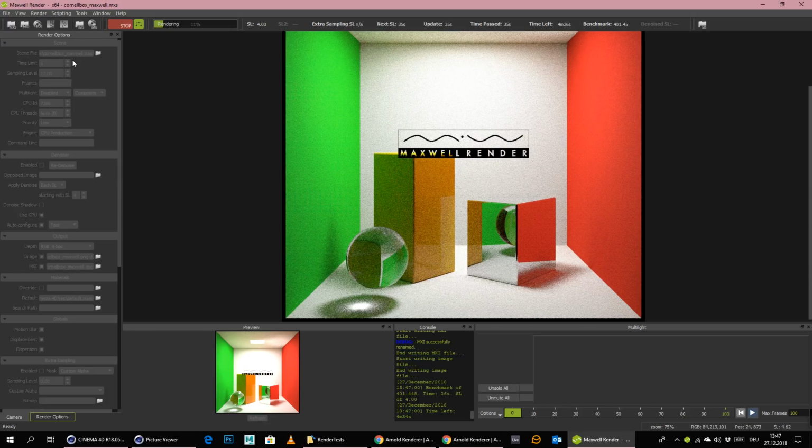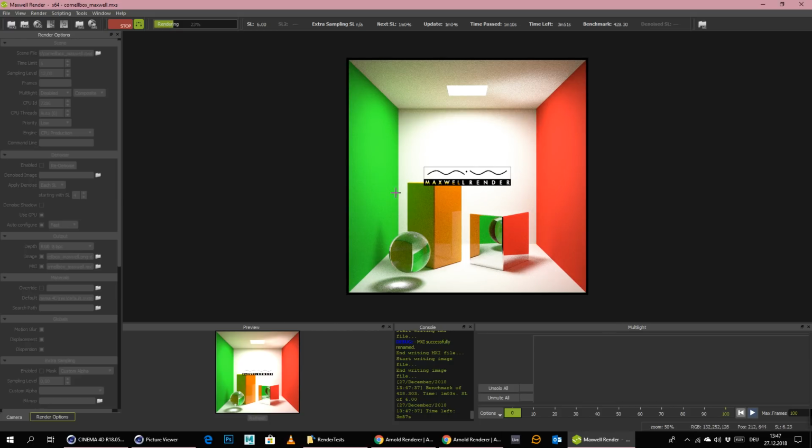There are some options that we have. I think here on the left side there's also a new denoiser that definitely helps, of course, Maxwell a lot. But like I said, we're not using any denoisers in any engine, because this would make it a little bit unfair, because every denoiser is working a little bit differently and is working faster or not so fast, because they're all using different denoisers. And so as you can see, we don't have really any options inside of Maxwell to tell it to render faster or whatsoever. There is just simply one method.